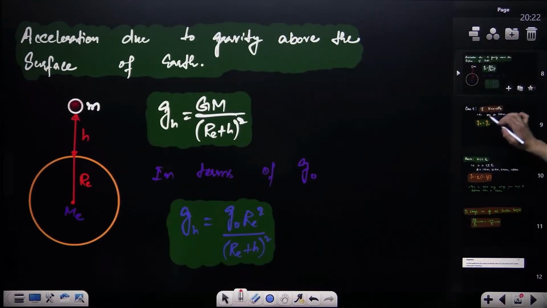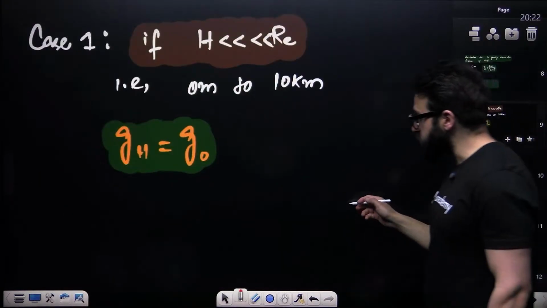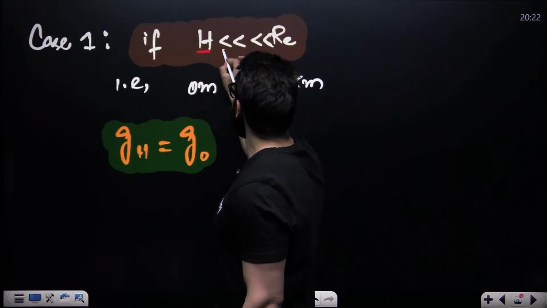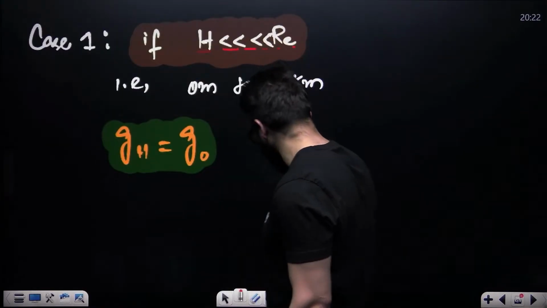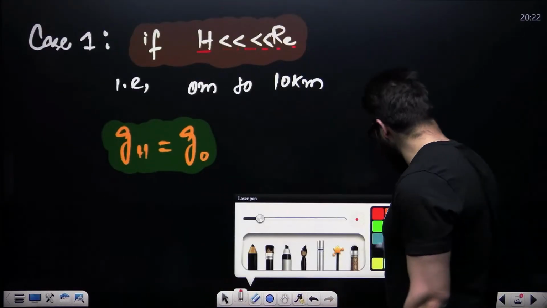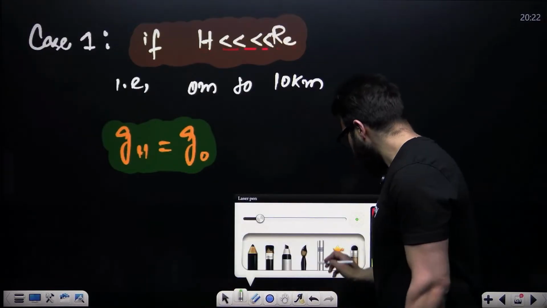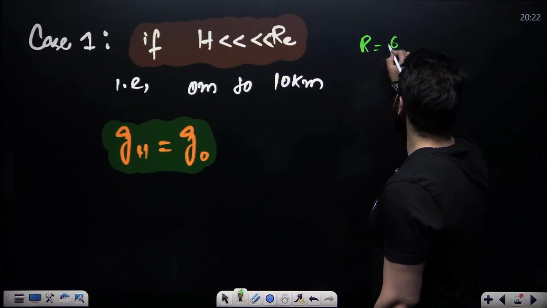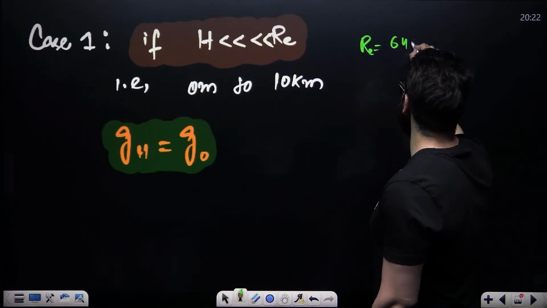Next. Now, guys, let's suppose height is much less than the radius of Earth. How much is the radius of Earth? We say the radius of Earth is 6,400 kilometers.